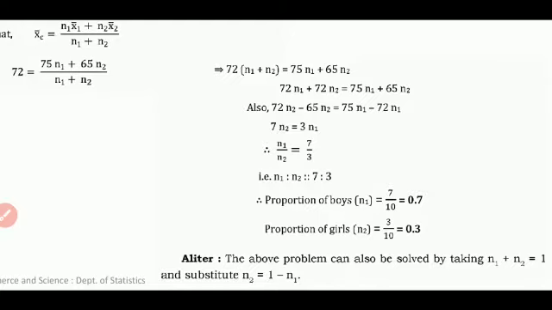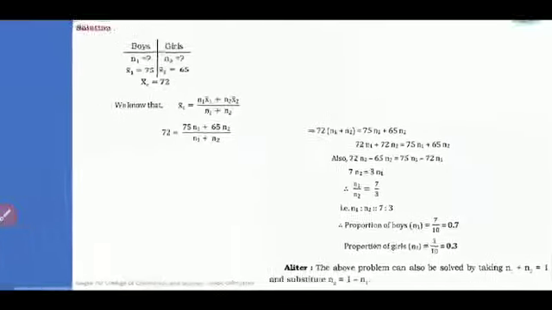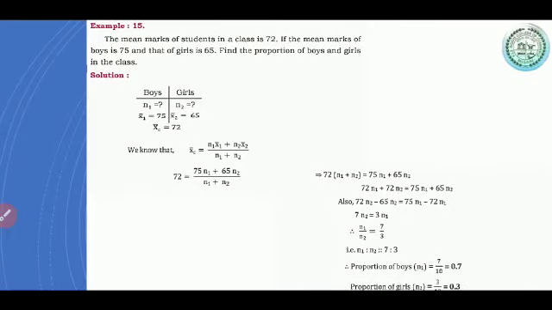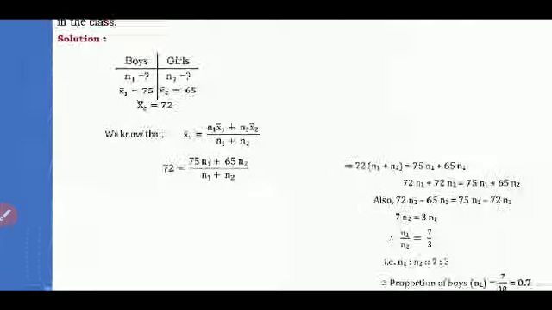N1 plus N2 is equal to 1. Practice this. Solve this example. The solution is already there for you all, no explanation is done. For proportion you take N1 plus N2 is equal to 1. For percentage you take N1 plus N2 is equal to 100. So solve in the same format.